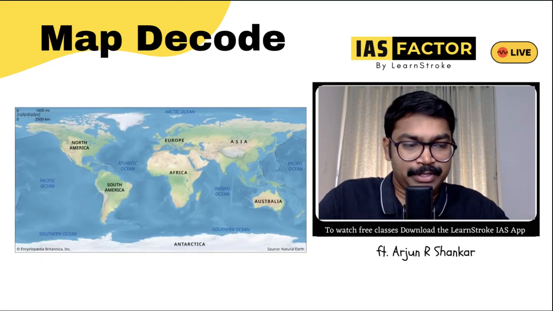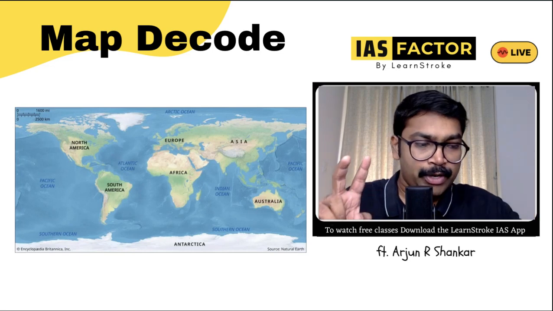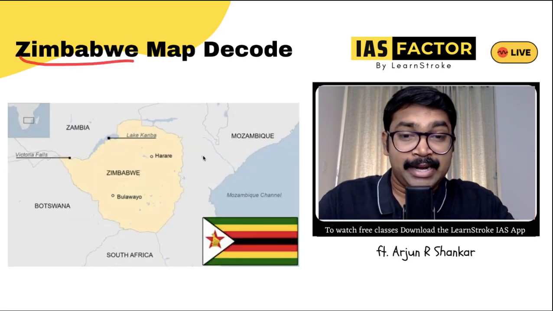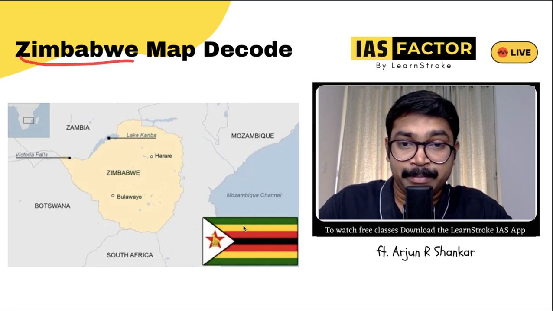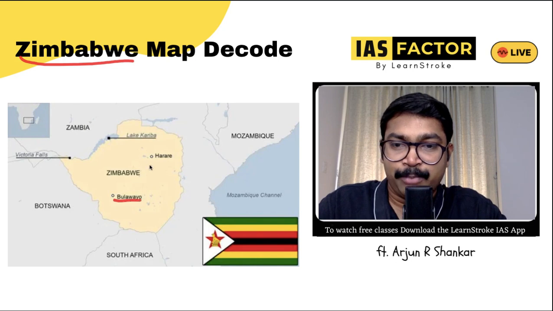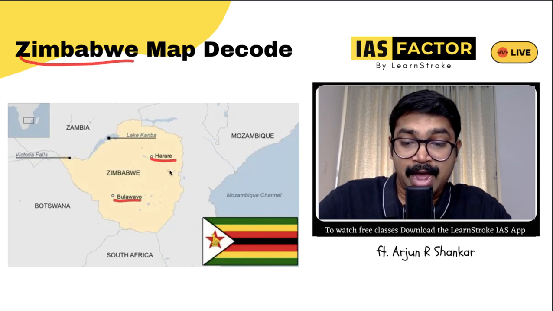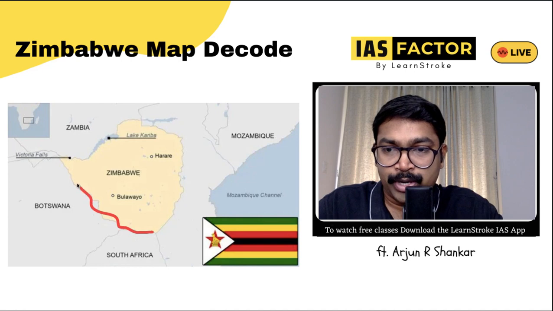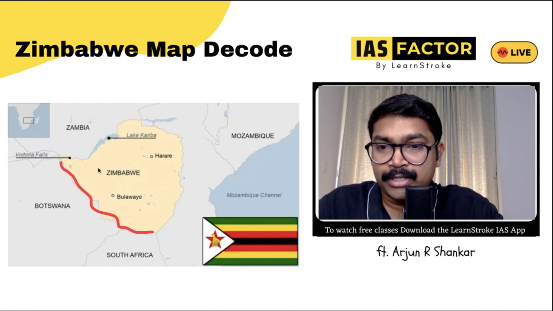Now we are coming to the end of the session. Now let's quickly analyze two important countries that are in the news. One is Zimbabwe, definitely an African country. This is the flag of Zimbabwe. Cities like Bulawayo and Harare are all important cities. When you look at this, there is a border with South Africa. You can see Botswana.